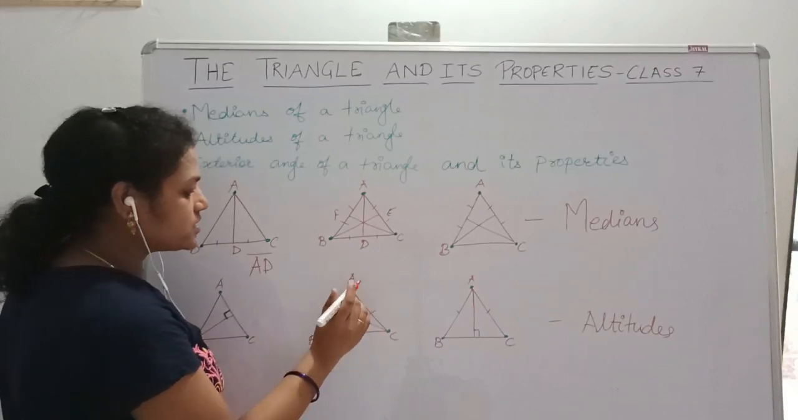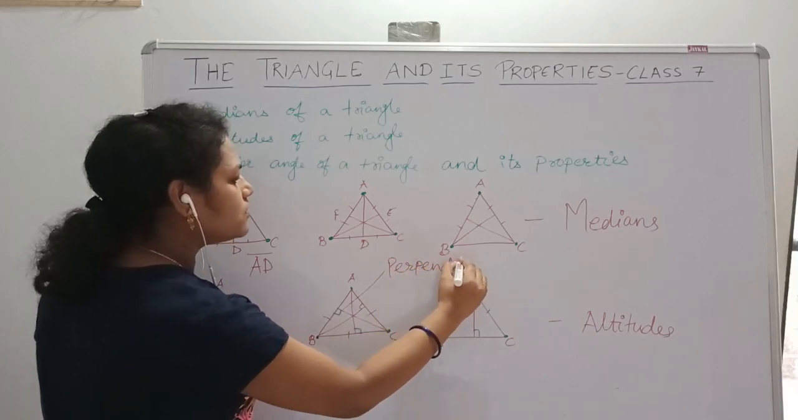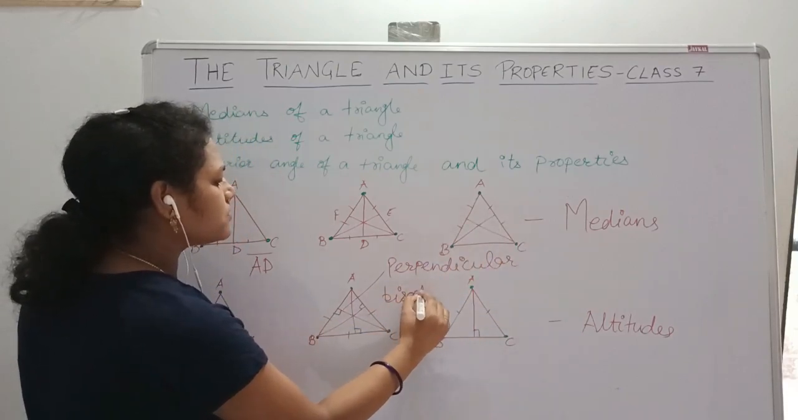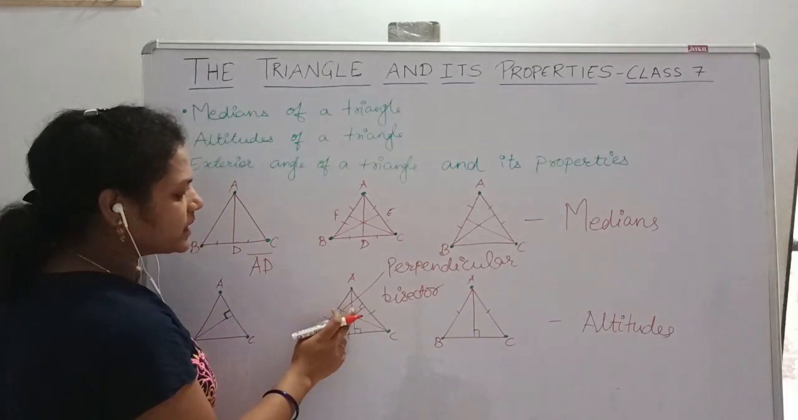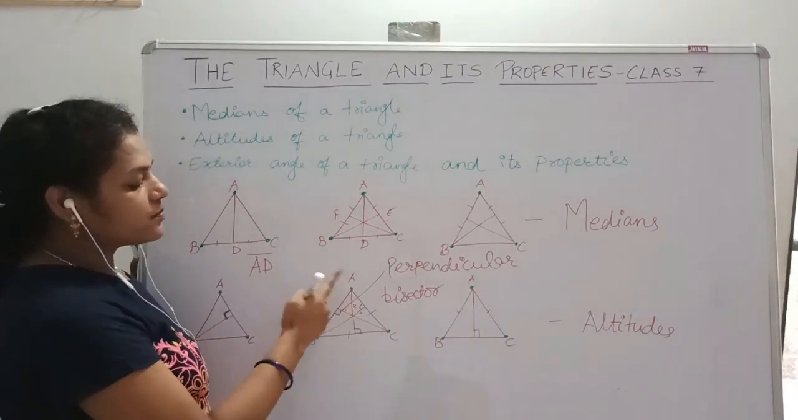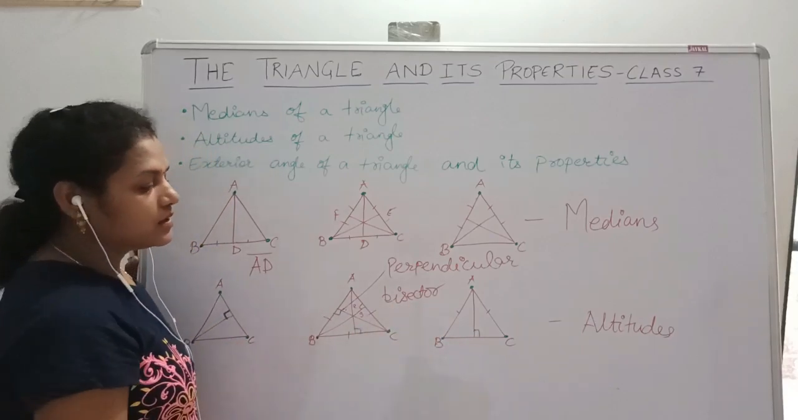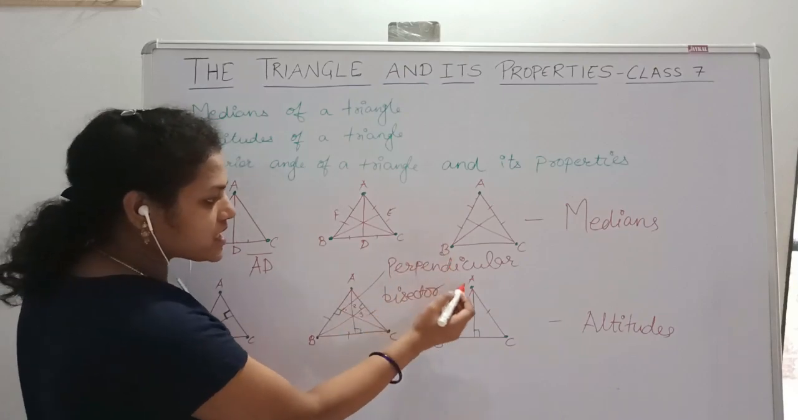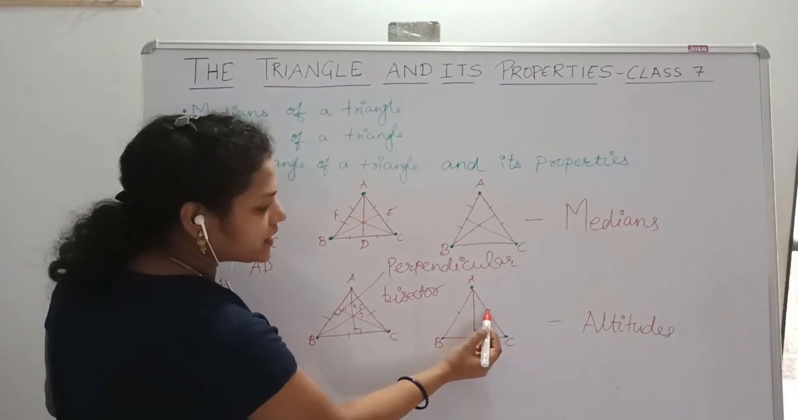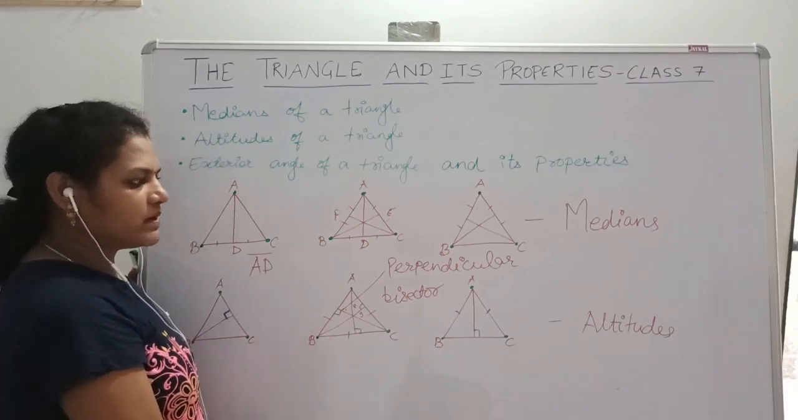When altitude and median coincide, we say perpendicular bisector. So here you find three perpendicular bisectors: 1, 2 and 3. In the case of an isosceles triangle, there is only one perpendicular bisector. Here in this isosceles triangle, as two sides are equal, you will find only one perpendicular bisector.